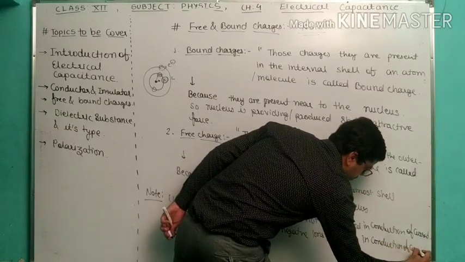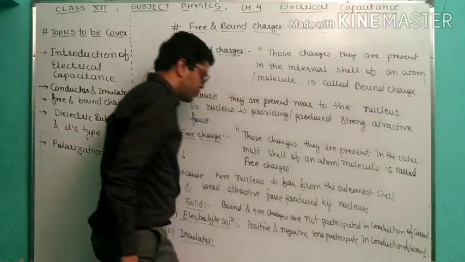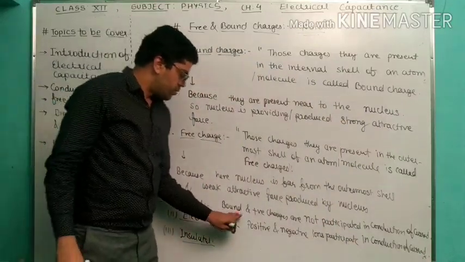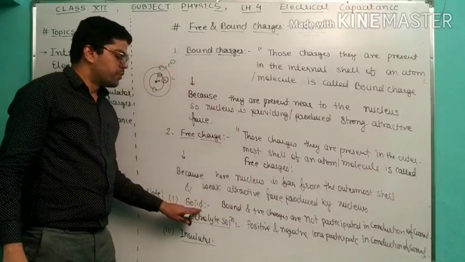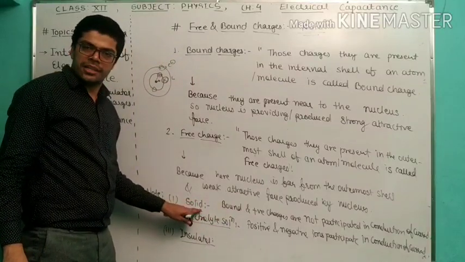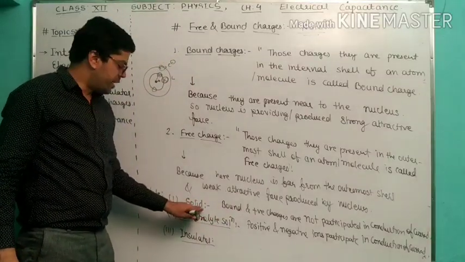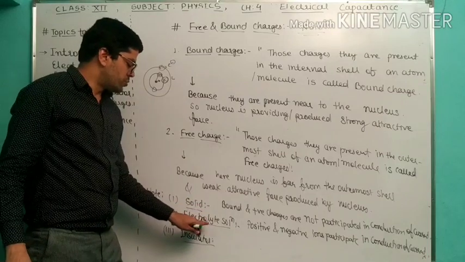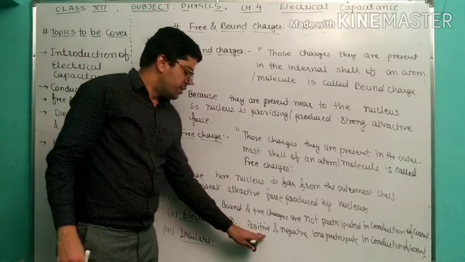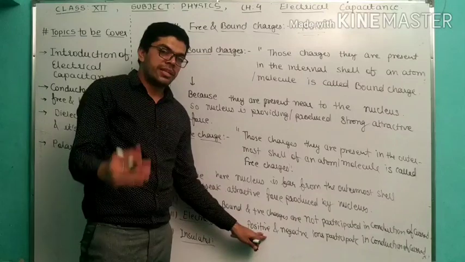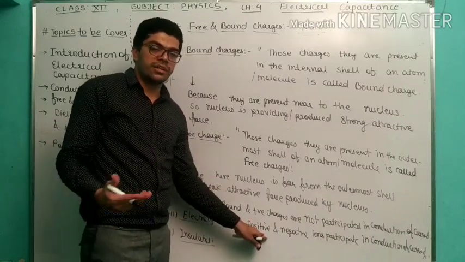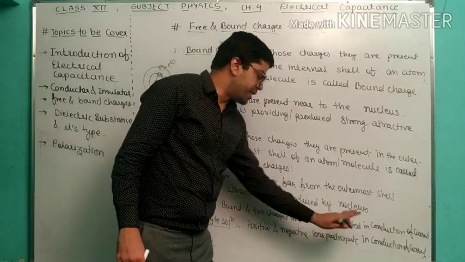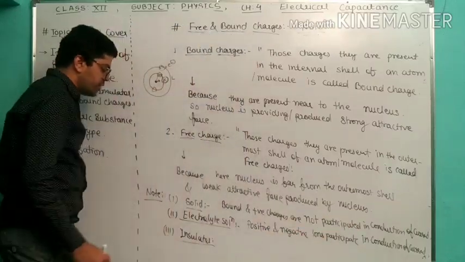Conduction of current. So in solids, bound and positive charges do not participate in the conduction of current, which means free electrons will participate in the conduction of current in solids. But in electrolyte solution, or you can say liquid, anode, cathode, do you remember that? Whatever you studied in chemistry in 11th standard, electrolytic reaction. So positive and negative ions will participate in the conduction of current.